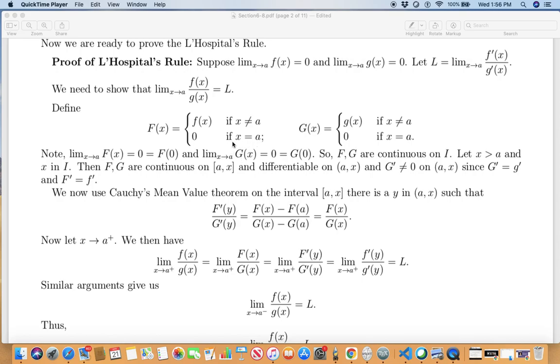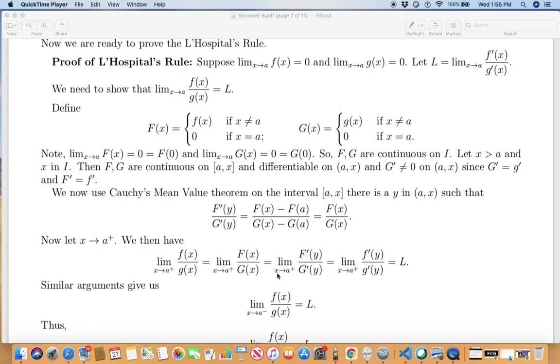Alright, because at A, the values are 0. So all you have is capital F(x) over capital G(x). In other words, remember my x was to the right of A. You see? So when I'm letting x approach A, I'm letting it approach from the right. The limit as x approaches A from the right of the quotient little f(x) over g(x) is nothing but the limit as x approaches A from the right of capital F(x) over capital G(x). But this is the same as f prime of y over g prime of y.